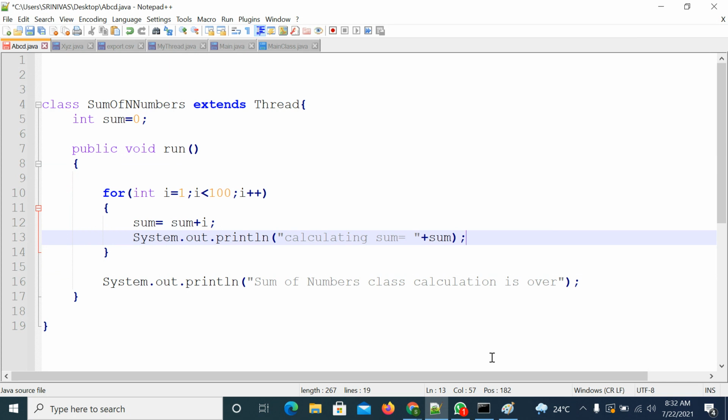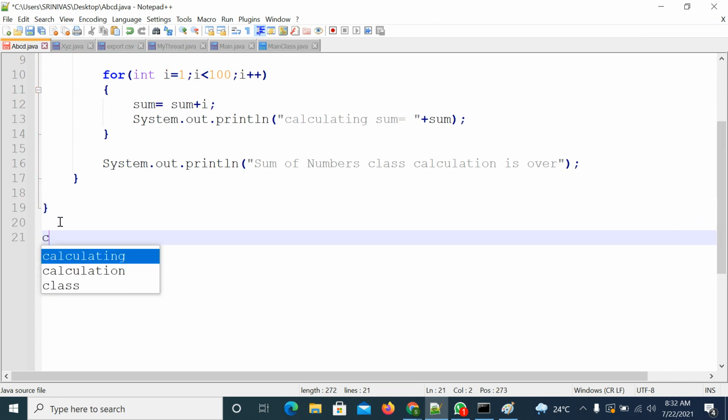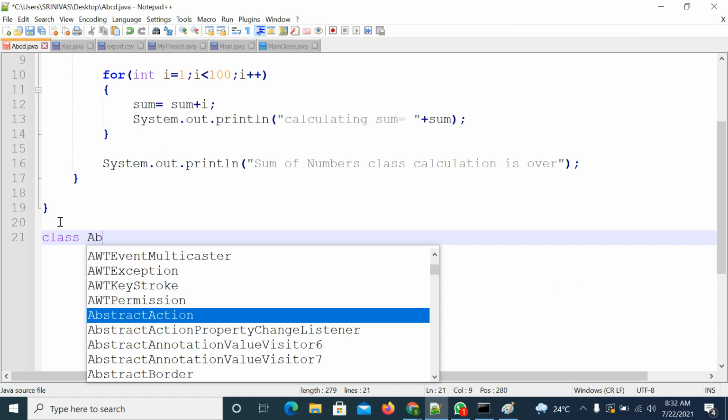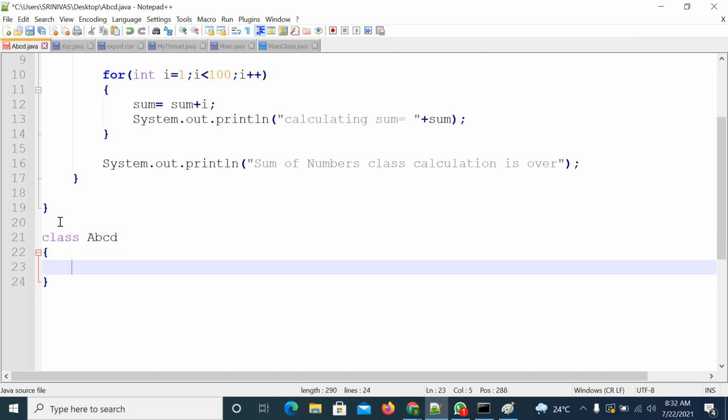Right. So now, I will write another class which has the main method. The class name is something like ABCD. You can take any name, that is up to you.